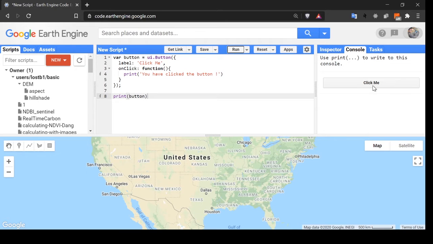We can see here a button named click me. Now let's click it to see whether it is working or not, whether the function is being called or not. Okay, yeah, we have clicked the button. This function has been called, so yes, the button is working.